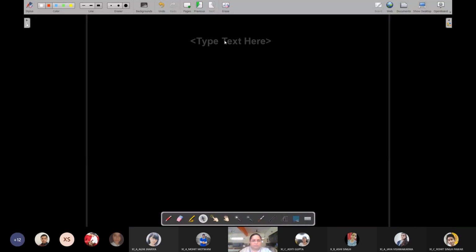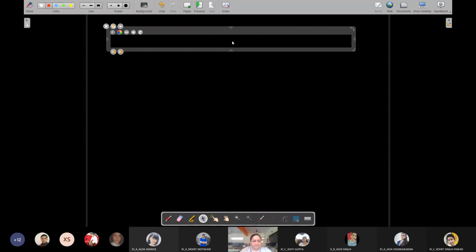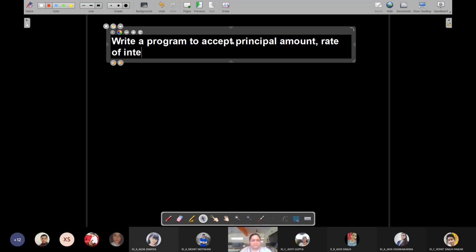Now one more program. This time, write a program to accept the same things: principal amount, rate of interest, and time period, and calculate the compound interest.